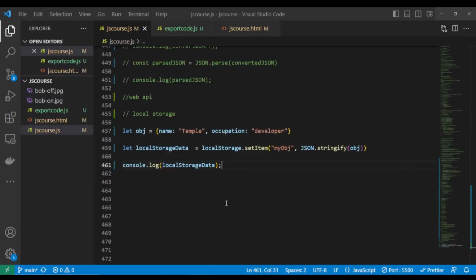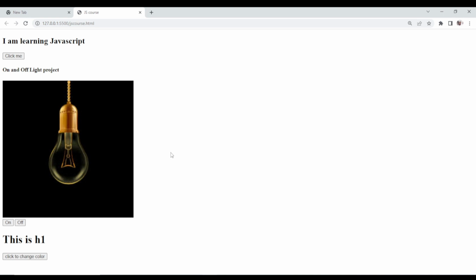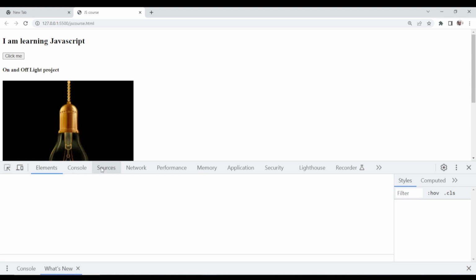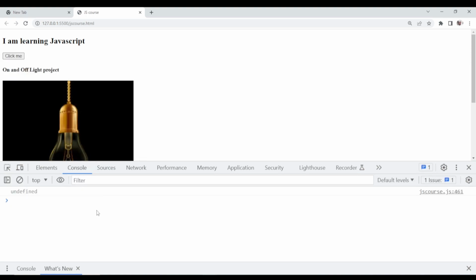All right, so let me show you something. To get this data, first of all, let's confirm that our data is successfully stored on our local storage. And how do you do it? When you come to this web page, let me close this and start afresh. If you come to here, open your inspect. When you open your inspect, you will not come to console. This is a console where we view our JavaScript codes. So how do you view this local storage? Come to this application tab. When you open your dev console, you come to this application tab.